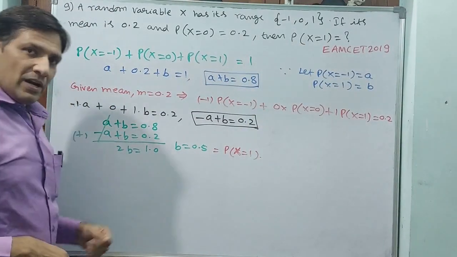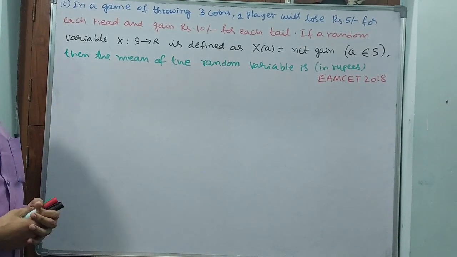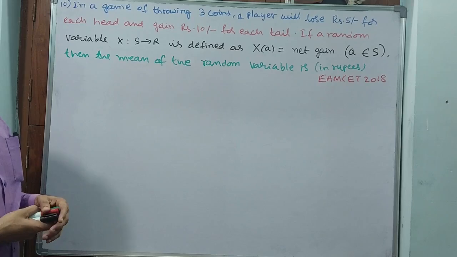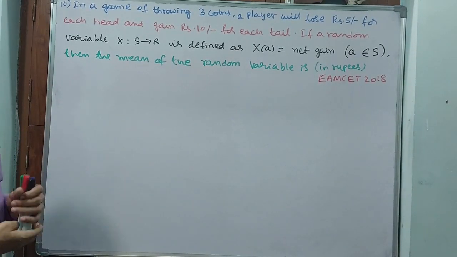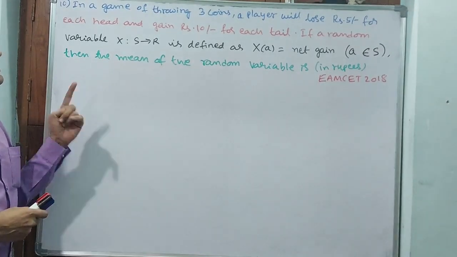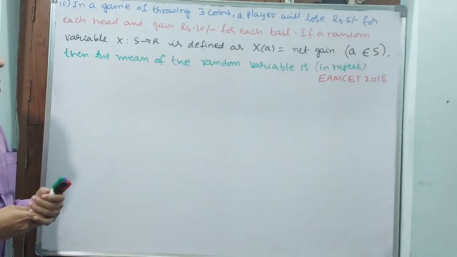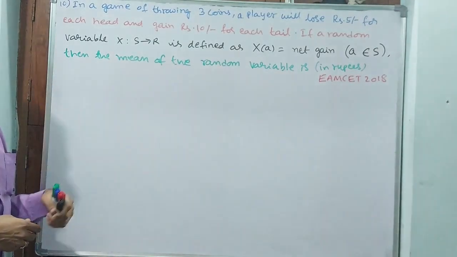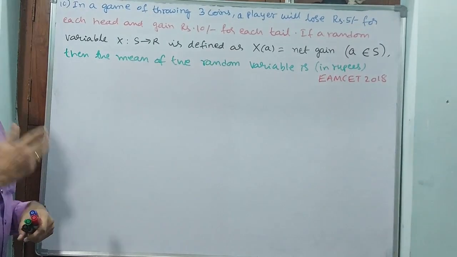Okay, let us go for the next question. Let us take this question. This is a little bit lengthy, meaning a time-taking question. Let us see what will happen. In a game of throwing 3 coins, the sample space we know, but I am not writing that sample space. We go for something else. 2 tables are required here. Observe carefully what tables I am going to write.